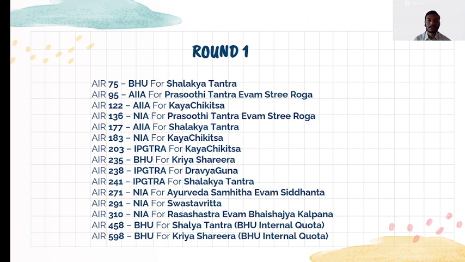Coming on to National Institute of Ayurveda, rank 136 for Prasuti Tantra Evam Stri Roga, rank 183 for Kaya Chikitsa, rank 271 for Ayurveda Samhita Evam Siddhanta, rank 291 for Swastha Vritta, rank 310 for Rasa Shastra Evam Vaishajya Kalpana. Coming on to IPGTRA, rank 203 for Kaya Chikitsa, rank 238 for Dravya Guna, rank 241 for Shalakya Tantra. This was about round 1.